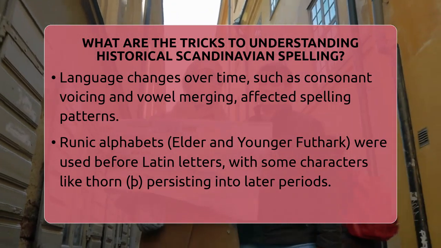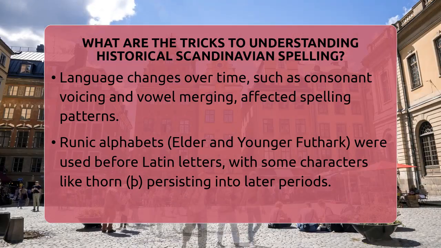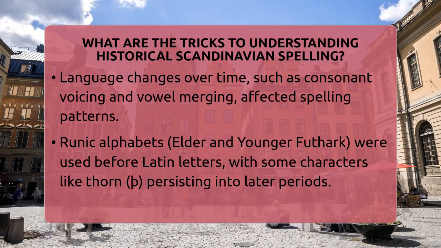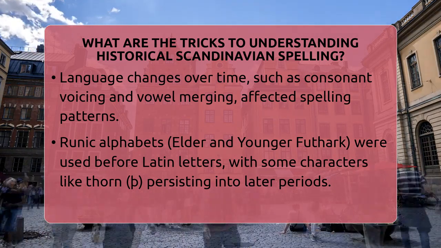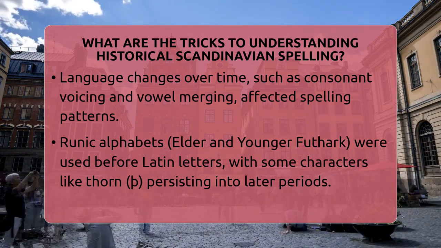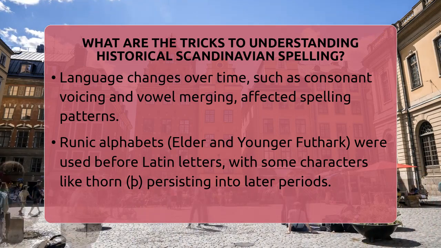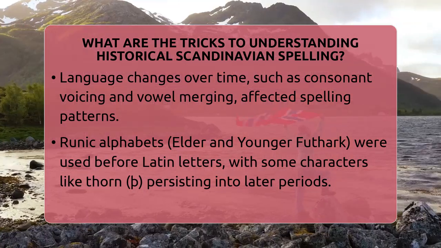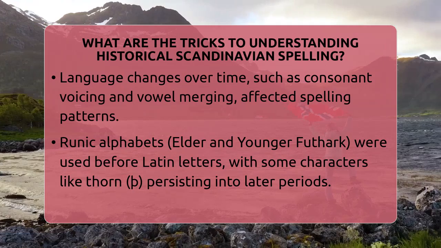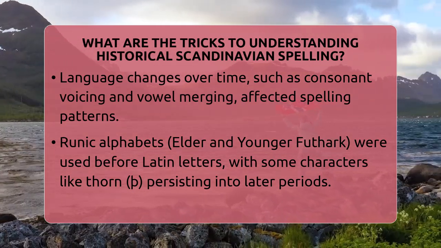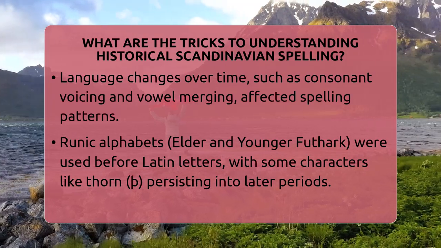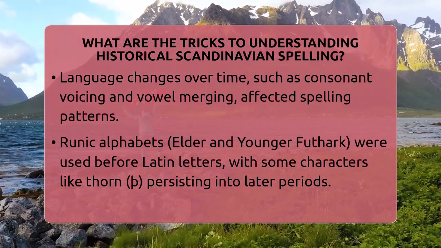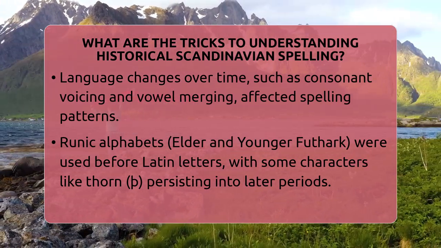Another trick is to learn about the runic alphabets used before Latin letters took over. The elder and younger Futhark runes were used from around the 5th century. The younger Futhark had fewer characters, which meant sounds had to be represented differently. When Latin alphabet letters replaced runes, some old characters, like thorn, persisted for a while. Recognizing these characters and their sounds helps you interpret early texts more accurately.